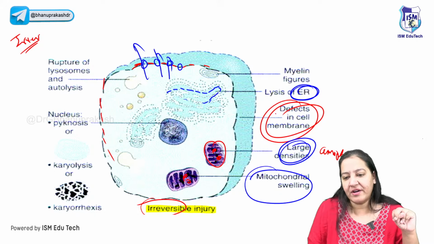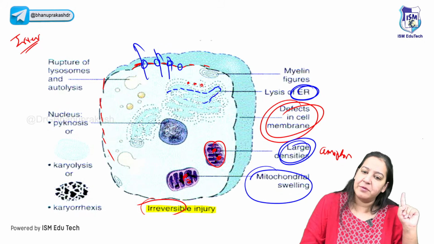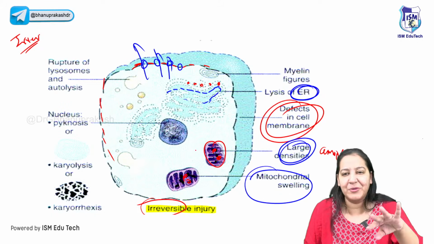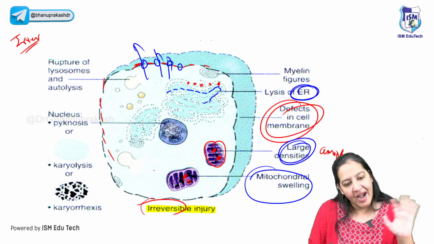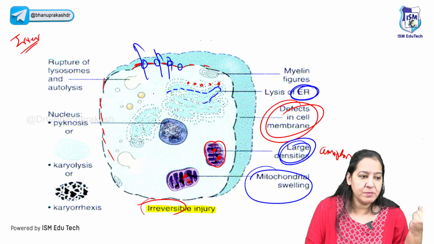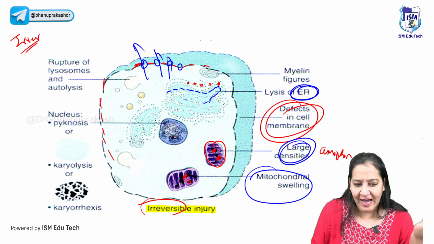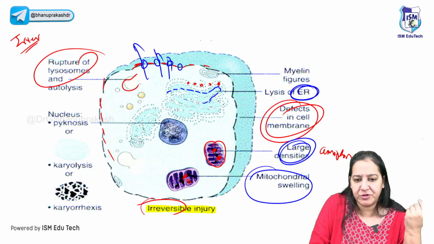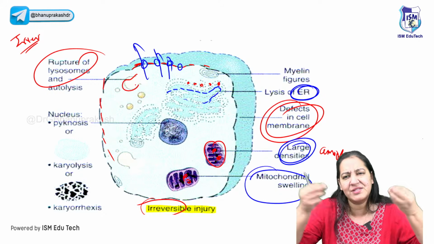Number 2. Number 3, ribosomes are the same. There also the ribosomes were dispersing. Here also the ribosomes are dispersing, no change. And the last one is lysosomes. Those lysosomes were showing autophagy. Here the lysosomes also rupture. Can you see the rupture? The lysosome is ruptured. So everything is ruptured here.